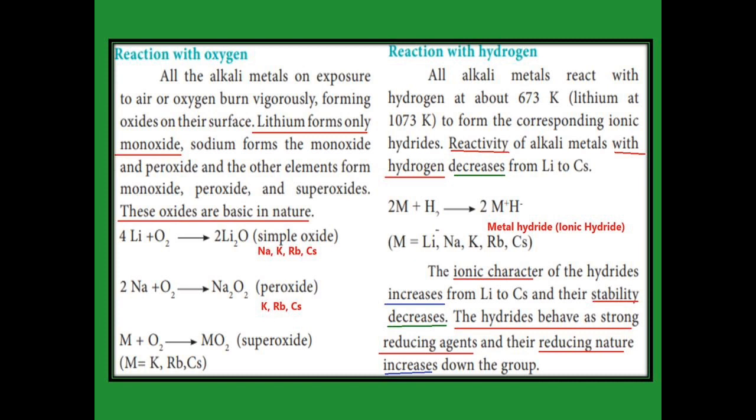So all the alkali metals form the hydride, but they are ionic in character. The ionic character increases from lithium to cesium. Then the stability of this hydride: lithium hydride is more stable than cesium hydride, so the stability decreases down the group. And the hydrides are strong reducing agents. The reducing nature also increases down the group. Lithium hydride has less reducing nature, but cesium hydride has more reducing nature.